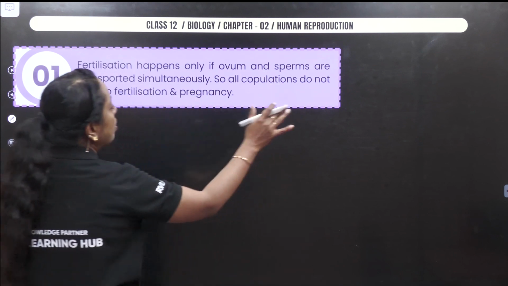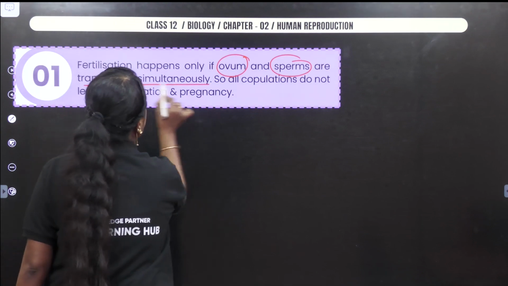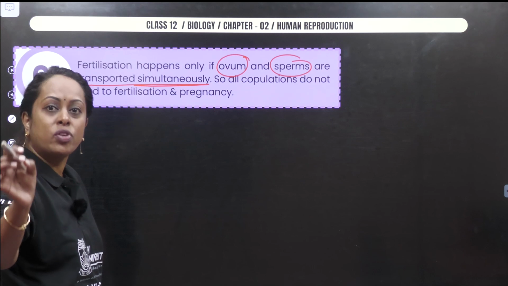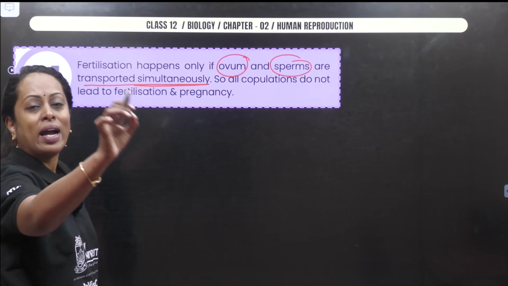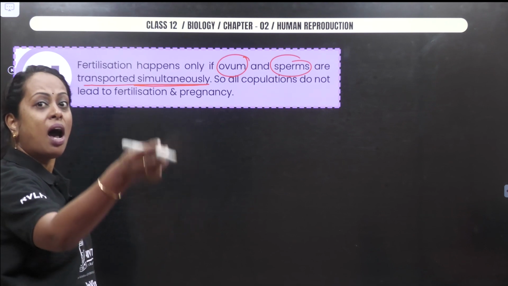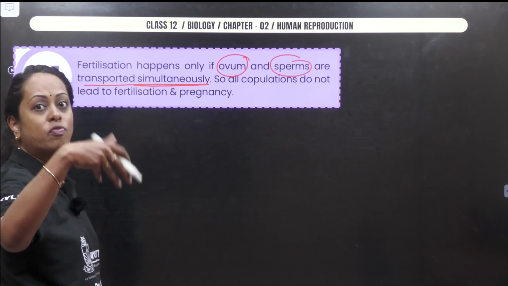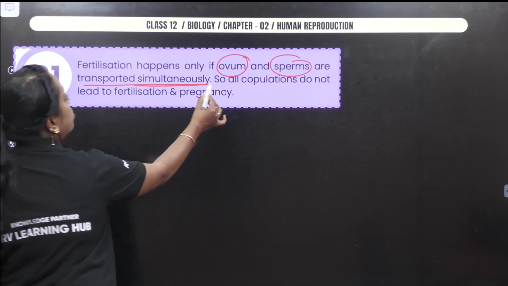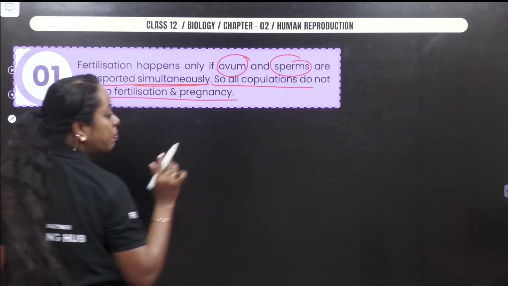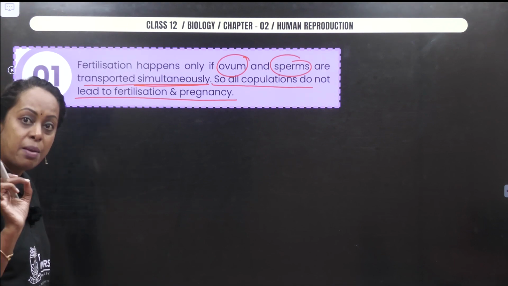Fertilization happens only if what? The ovum and the sperm are transported simultaneously. Now recollect the point. The release of the ovum is known as ovulation on the 14th day. Viability is 24 hours and the sperm has to be released in the same phase of time, even though the sperm has 48 hours of viability. So, not all copulation leads to fertilization and pregnancy. Why? We are speaking about a time phase which is called viability.